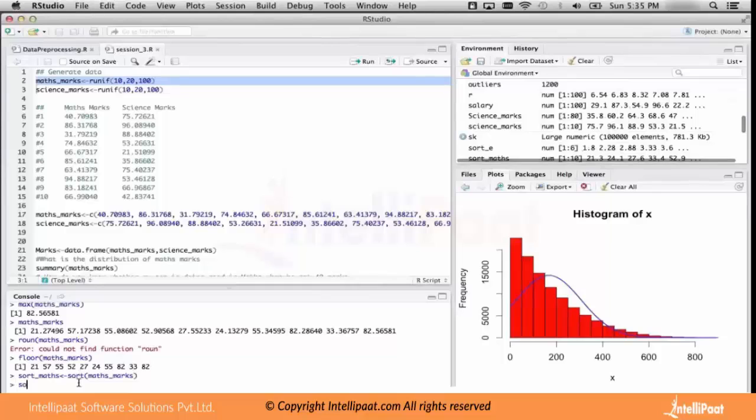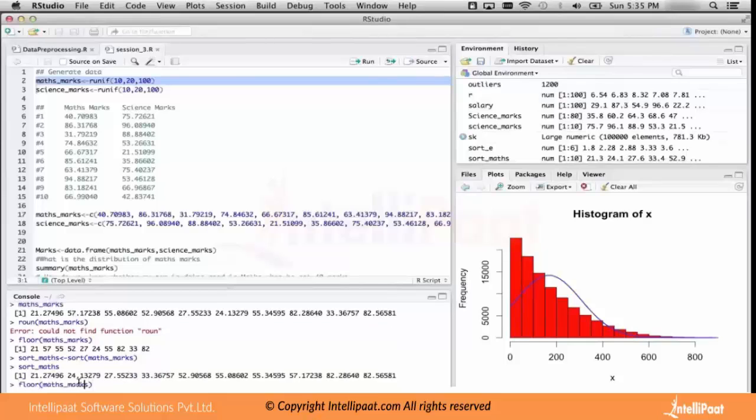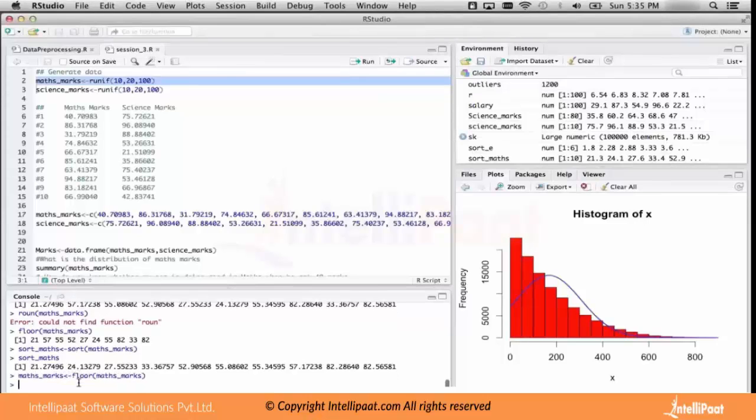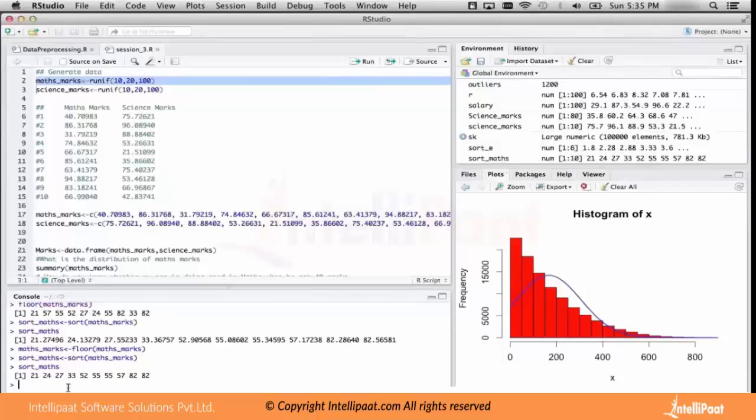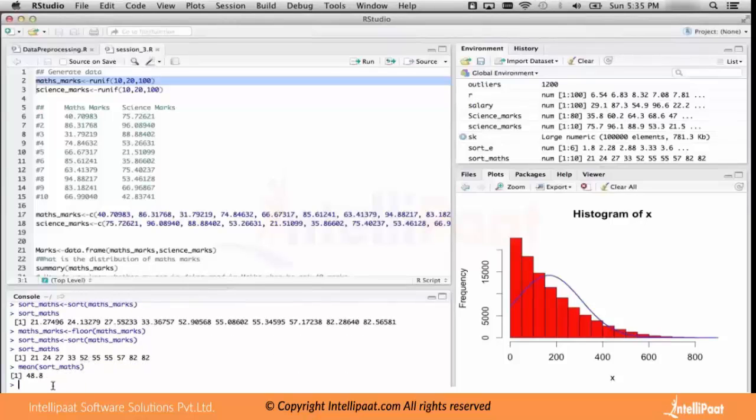Now I sort them. I sorted them. Now if I look at these people, first I'll find the mean of these values. The mean of these marks comes out to be 48.8, and when he says that he scored 52, he is just above average. That is one way I got some information.